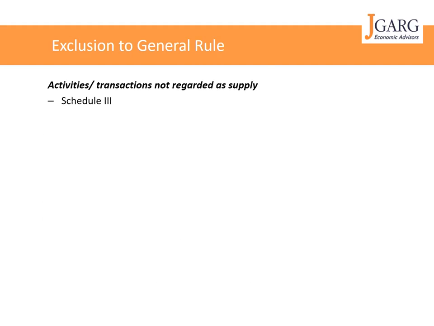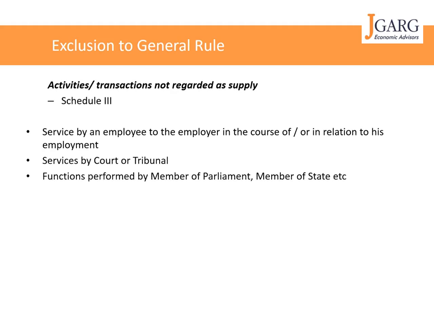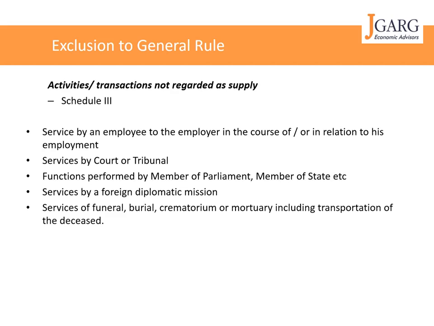Other exclusions are given in Schedule 3, which are when there is a service by an employee to employer. Though there is a consideration, and it is in the furtherance of business, it will not qualify as a supply. Services by court or tribunal, functions performed by member of parliament, member of state legislature, etc. Services by foreign diplomatic mission in India, services of funeral, burial, ceremonial, etc. If all these services are performed, then also it will not qualify as a supply. There are certain exclusions.